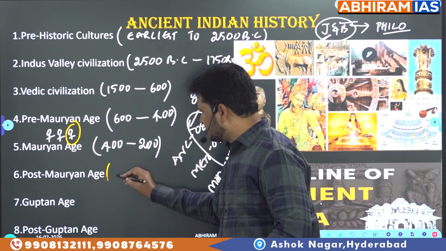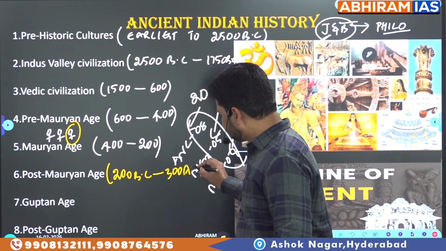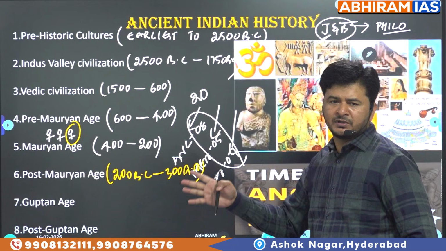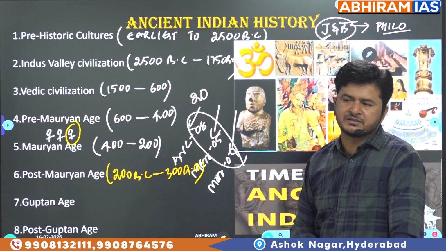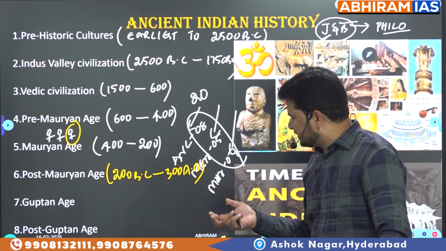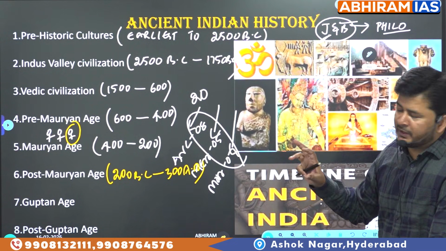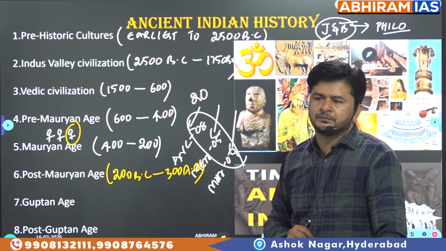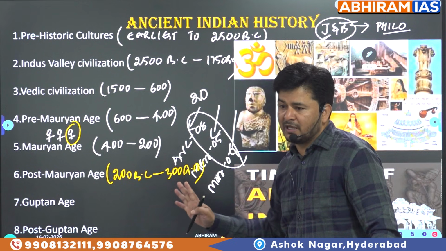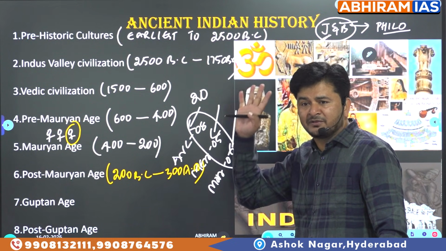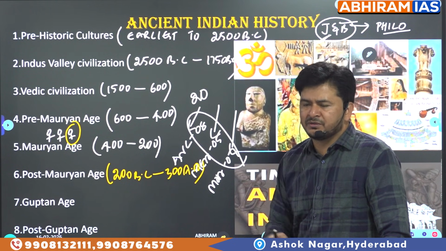Followed by the post-Mauryan age, 200 BC to 300 AD. Here we move from BC into AD. 200 BC to 300 AD, the history of 500 years. Another extremely important area for the prelims exam, as I was telling, based on timeline, they asked 2 questions here. Post-Mauryan age, let me tell you, is the most neglected part of aspirants. I'm not talking about a neglected part of the competitive exam, but of aspirants, because it is full of confusion.